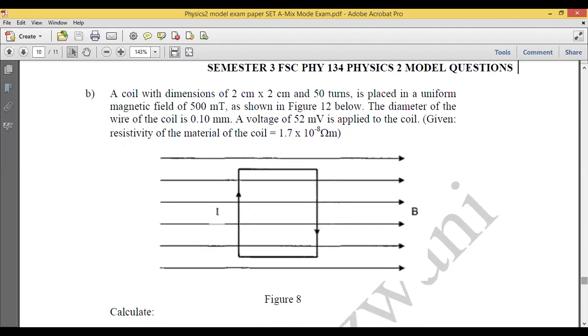For direct current, series and parallel connection, you need to know how to differentiate between the concepts of series and parallel. What happens to your total current? What happens to the voltage or the potential difference across each resistor? And how to calculate the total resistance in a series or parallel connection circuit.